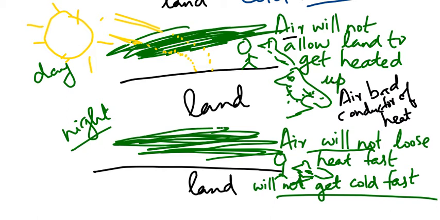Okay. Air is coming on the way. That's why land is not getting heat fast or cold fast. Clear?